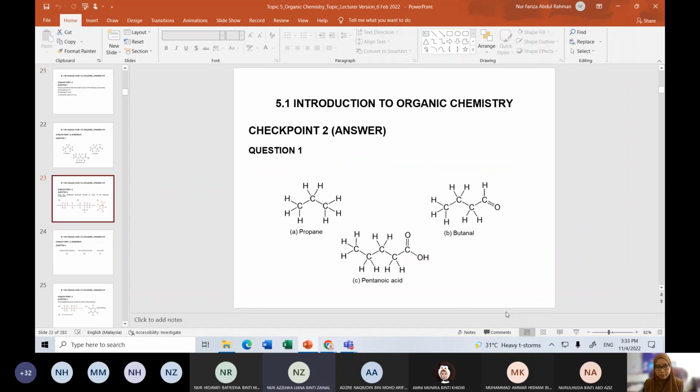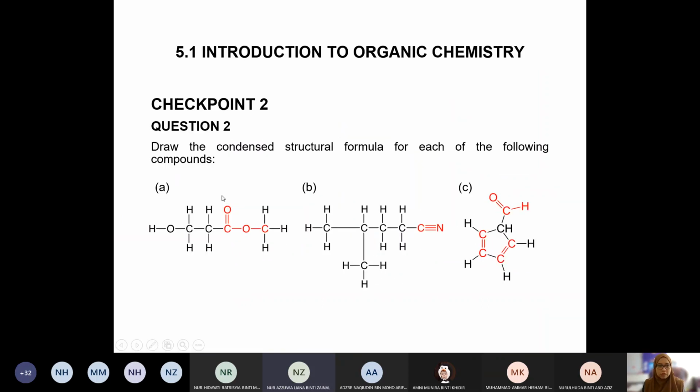And then checkpoint number 2, draw the condensed structural formula. This one nak condense pula. Okay, you have to condense. So all of these are in expanded version. So you try to condense them. Why not? You try for skeletal too. Okay, try lah for skeletal.